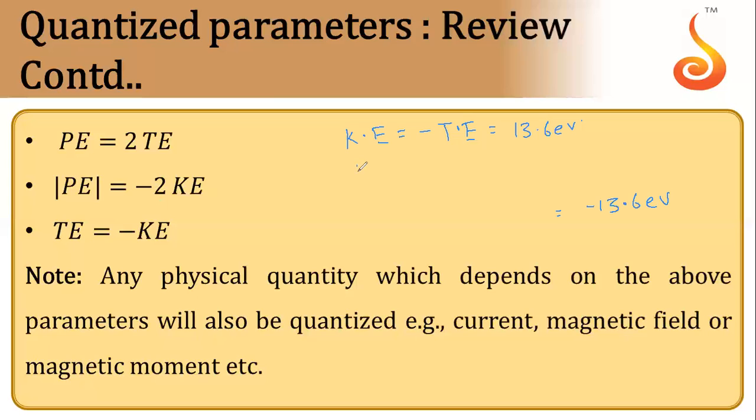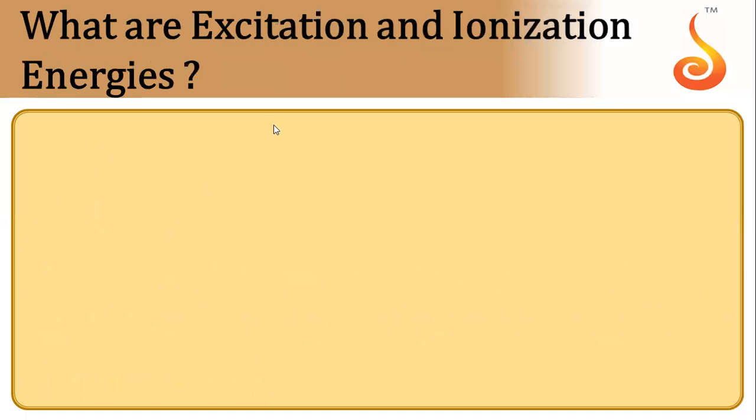If you want to find potential energy, then potential energy will be twice of total energy. That is the first formula. So it will be 2 into minus 13.6 electron volts, so that will be minus 27.2 electron volt. These are the important formulas which we'll be using in solving the numericals.